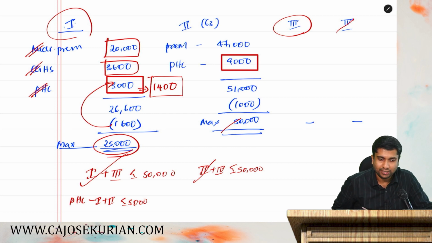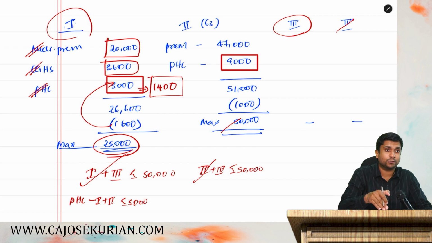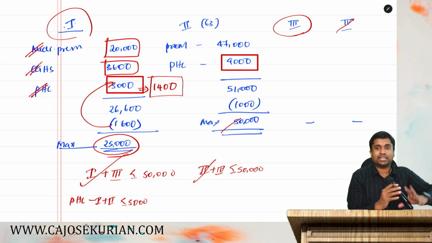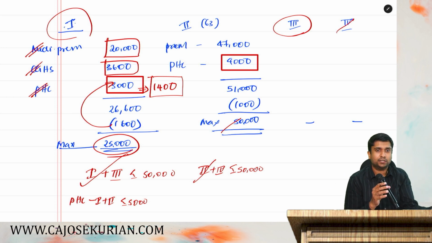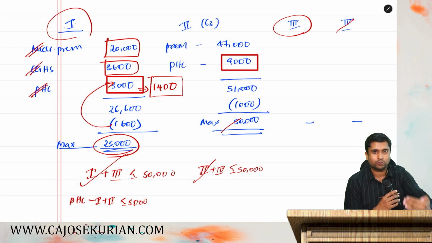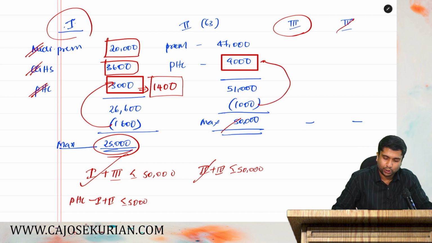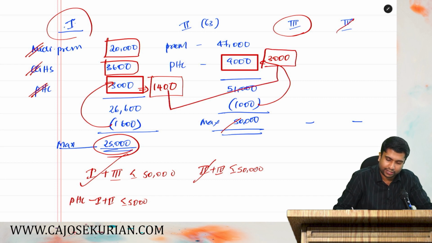You got my point? You are not supposed to deduct it from the 25,000, because already in category 1 there is a disallowance of 1,600. You take that disallowance from preventive health checkup. So that overall total will be 25,000 and preventive health checkup will go down. Are you with me? From category 2 also you have a disallowance of 1,000. You claim it from preventive health checkup. So effectively preventive health checkup is 3,000. 3,000 plus 1,400 will be under 5,000. So automatically that condition also will get satisfied.